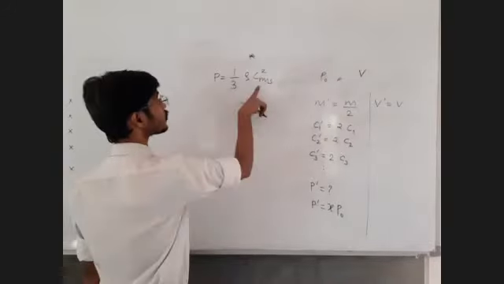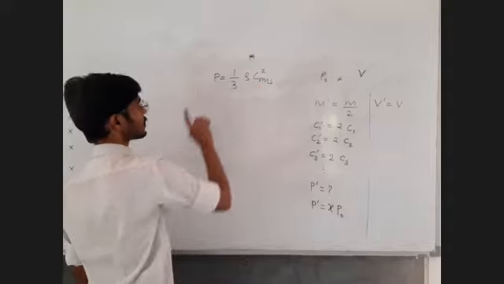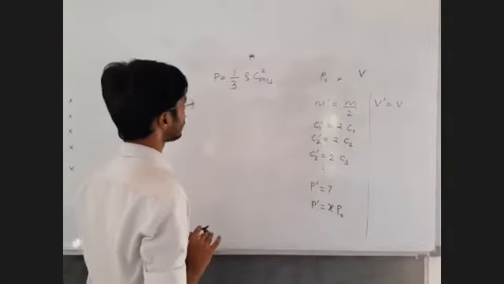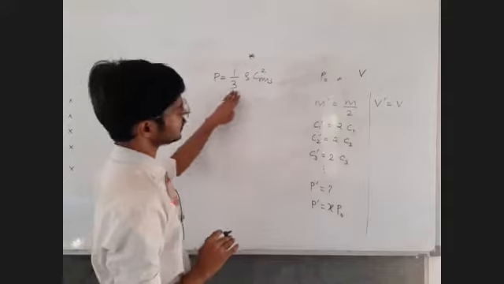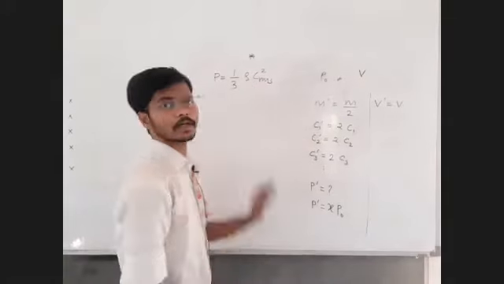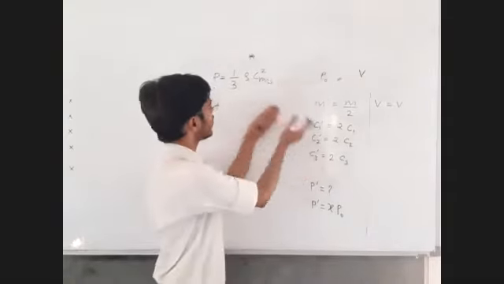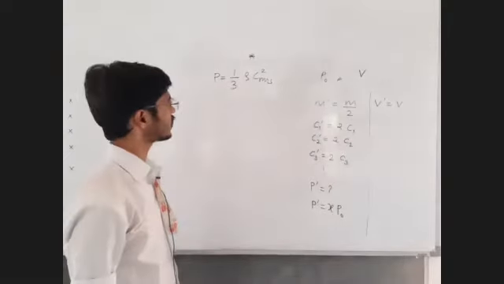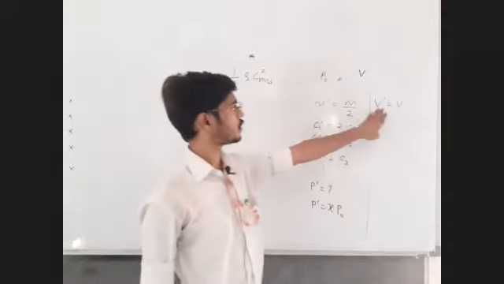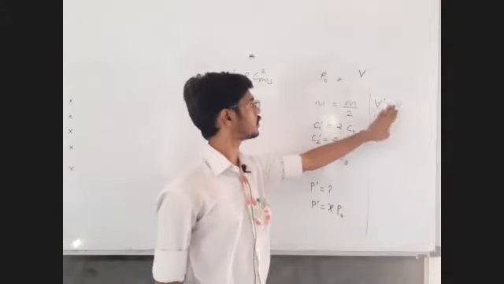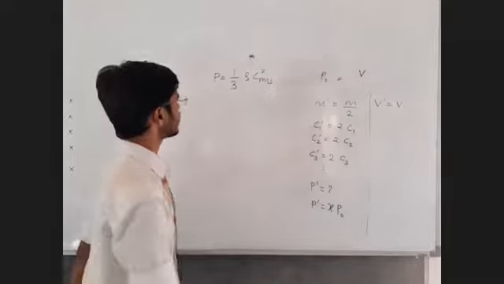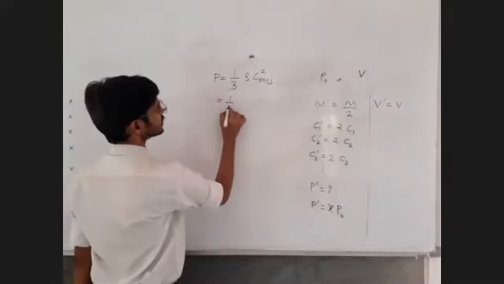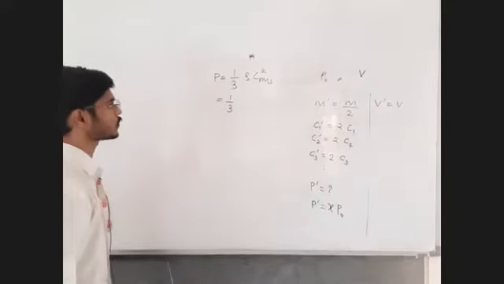And for CRMS we know it is under root 3P upon rho. Now somehow we have to bring this data into this formula. Now let us try to do the replacement. We have some data about volume, some data about masses. All right, so let me write it like this. Try to understand.